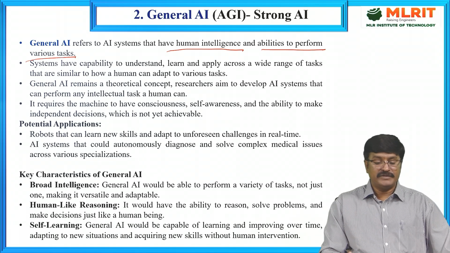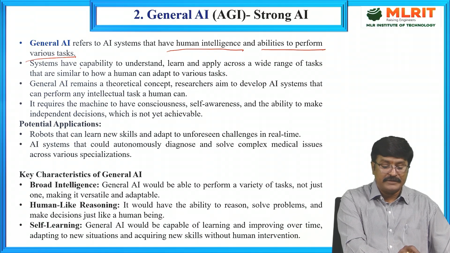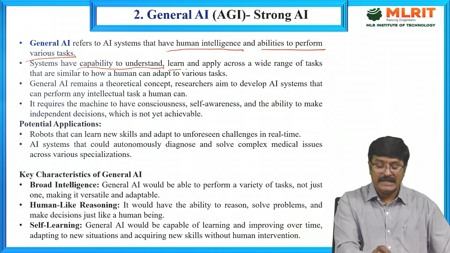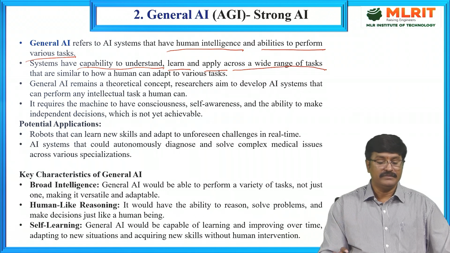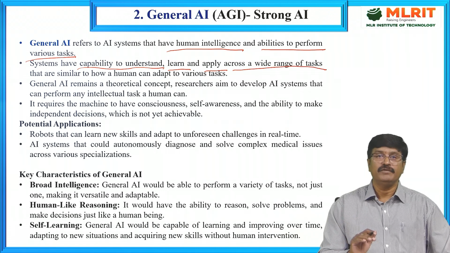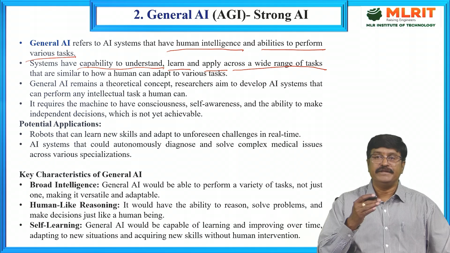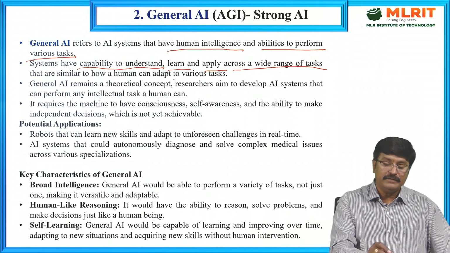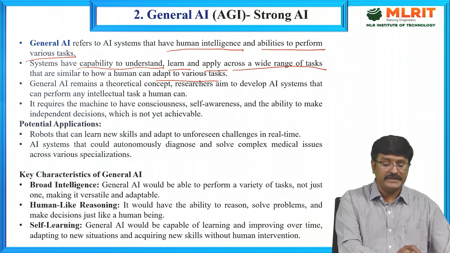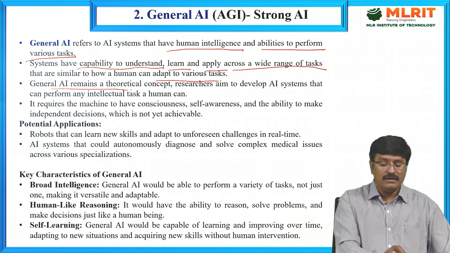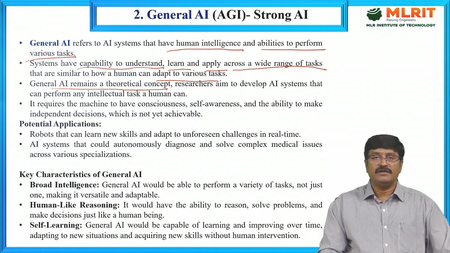These systems have the capability to understand, learn, and apply knowledge across a wide range of tasks, similar to how humans adapt to various tasks. General AI remains a theoretical concept.